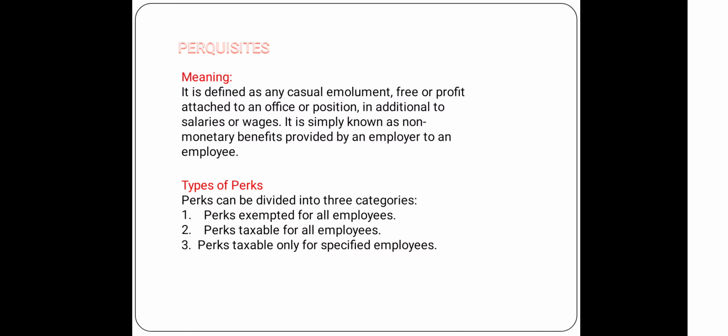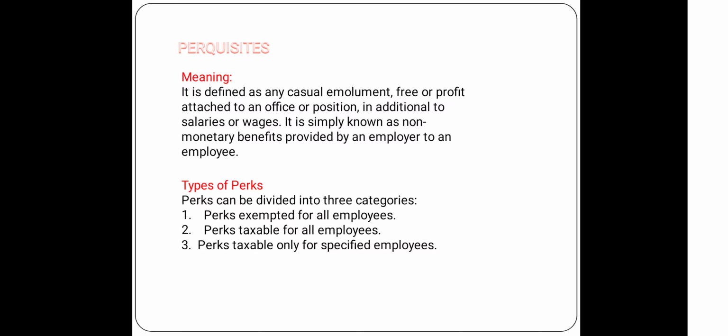And also next, let us see perks taxable in the hands of a specified employee only. A specified employee is a person who is a director of a company, who has a substantial interest in a company, and whose monetary benefits exceed rupees 50,000.